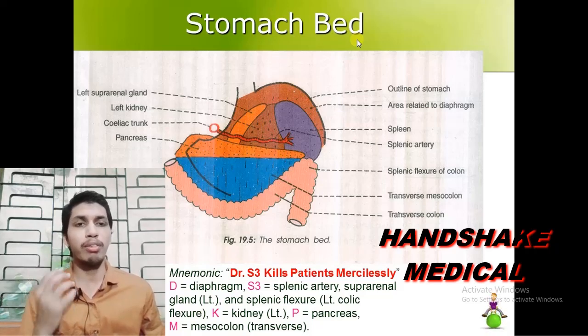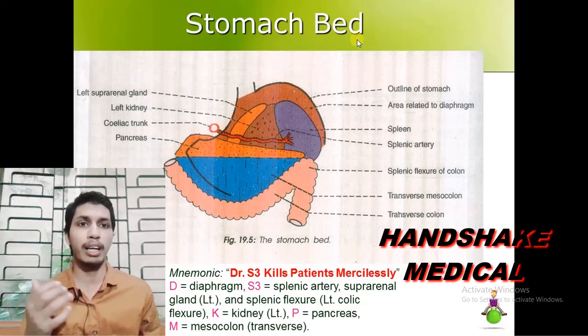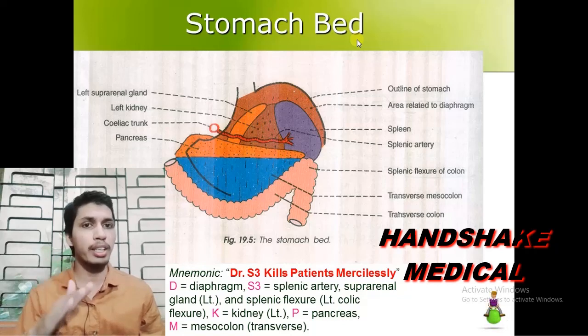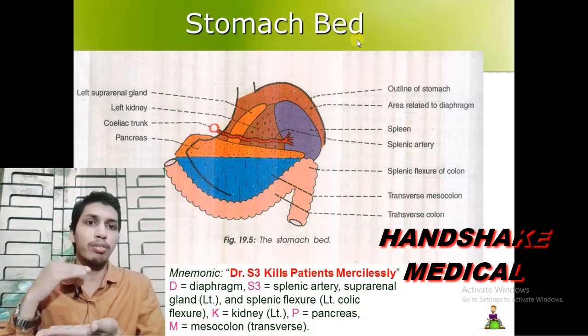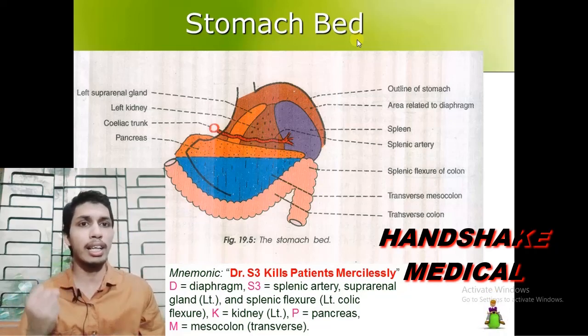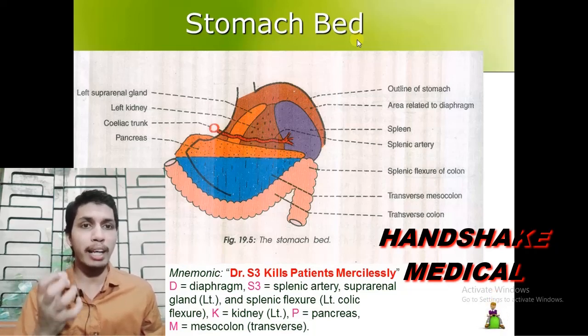Now I am giving you an example that would clear your concept of the stomach bed. Assume a patient of a bed sore. You know very well about the patient of a bed sore. He is lying on the bed for a long duration. When the patient is lying over the bed for a longer duration of time, the unevenness or the hard structures of the bed make an impression or a mark over the posterior or dorsal surface of the patient.